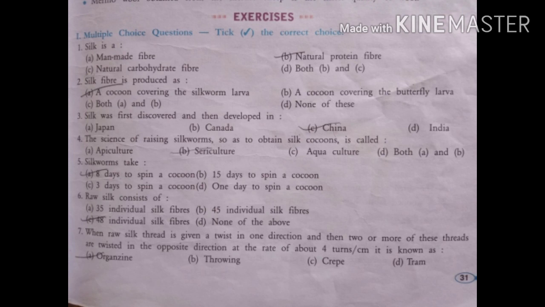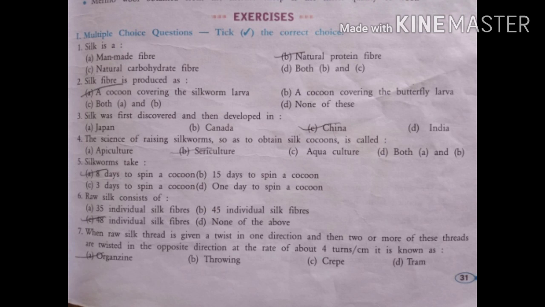Silkworm takes 8 days to spin a cocoon, 15 days, 3 days, or 1 day. The answer is 8 days to spin a cocoon, so the first option is correct. Sixth, raw silk consists of 35 individual silk fibers, 45, 48, or none of the above. The option is 48 individual silk fibers.